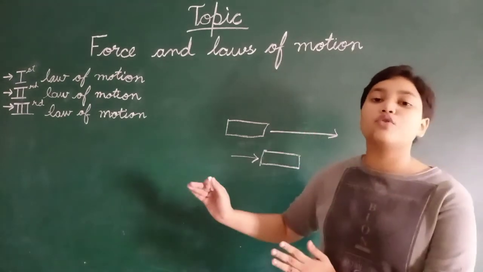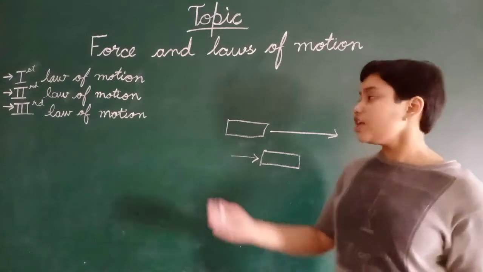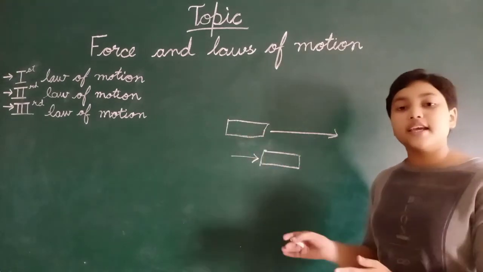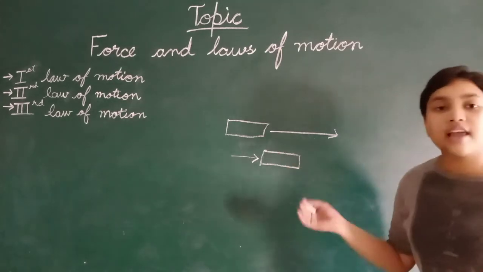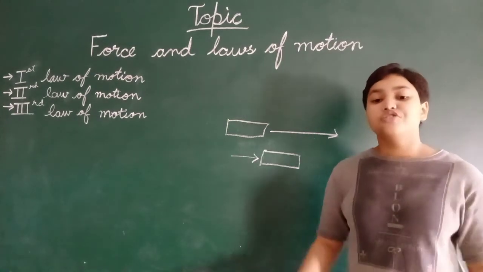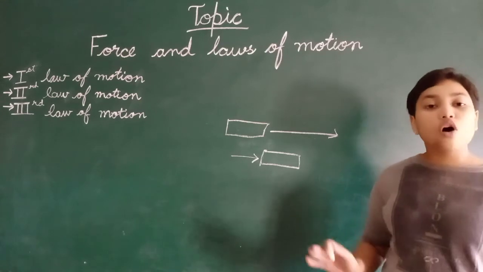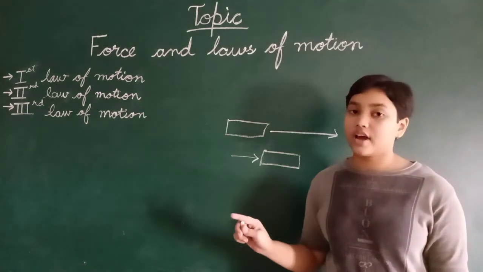So in uniform motion, the speed does not change. In uniform motion, the tendency to stay at rest or in motion with the same velocity is called inertia. Due to this, the first law of motion is also called the law of inertia.